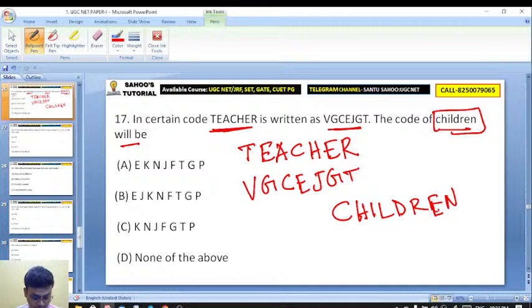Okay, got it. 17B. Look, here T plus is UV. In each case, you find that plus 2 is added. Okay. Plus 2 is added.